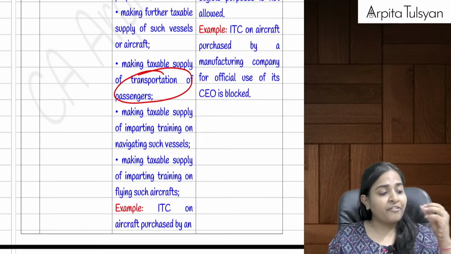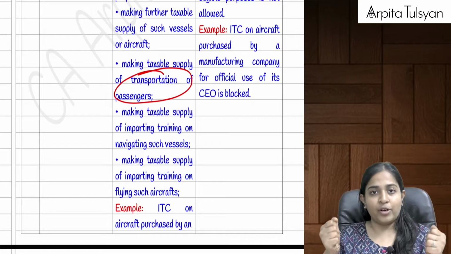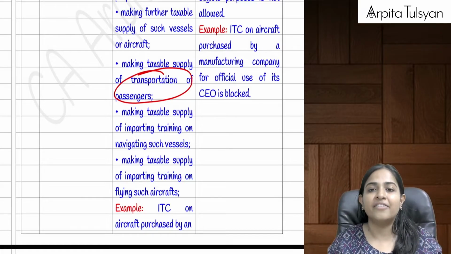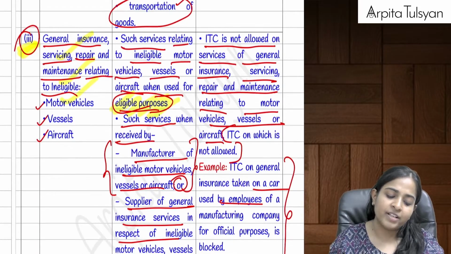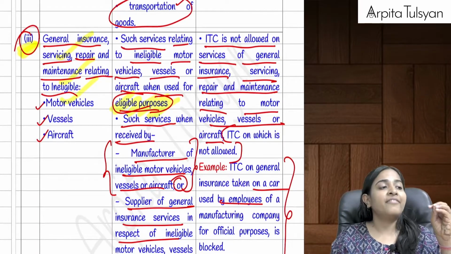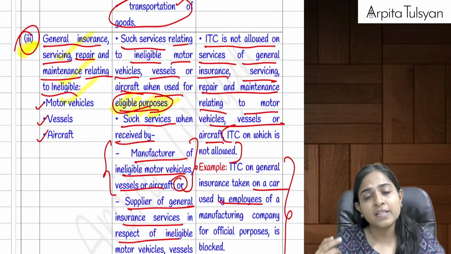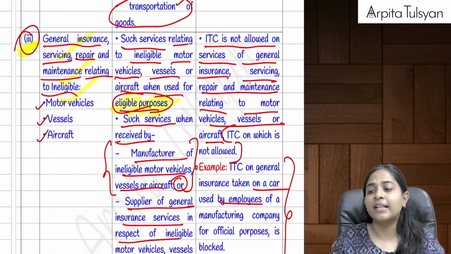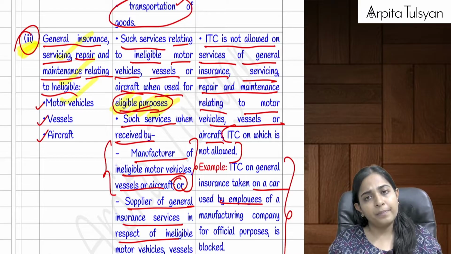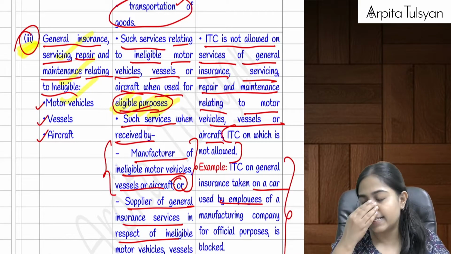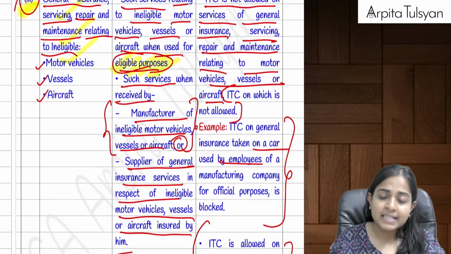Or if I am giving training, flying the aircraft or navigating the vessel, if I am giving training on that aircraft or vessel, no problem. If I am using that vessel or aircraft for transportation of goods, courier services via flight also happen, if we are using it for that particular purpose, no problem. No problem means the ITC on that is not blocked, that is, it is available.